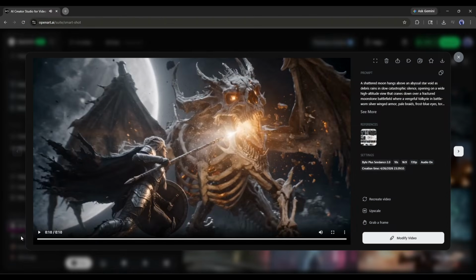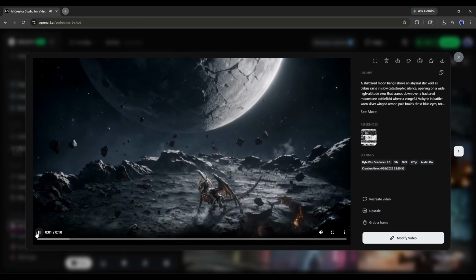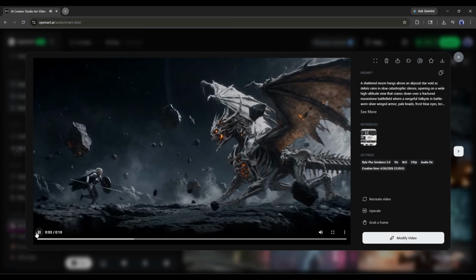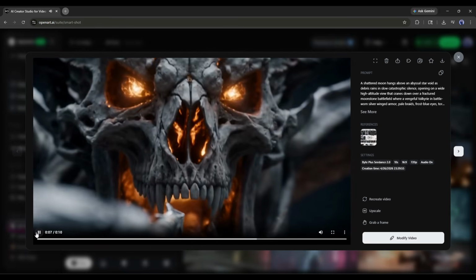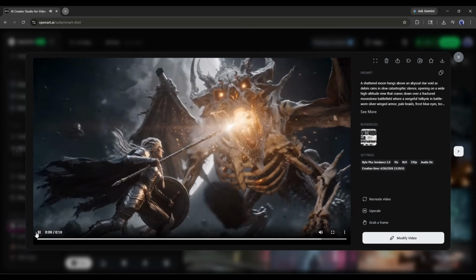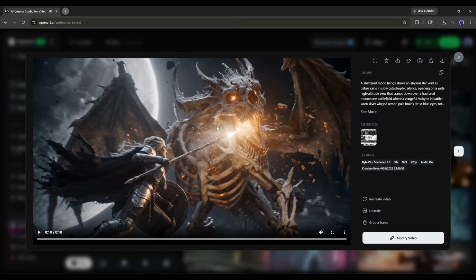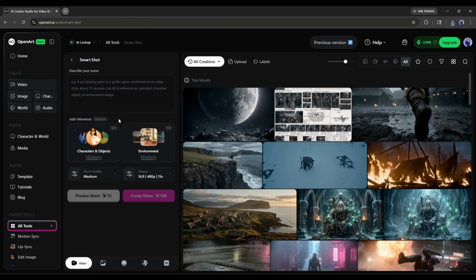Now, where does a real director still win? Intuition, emotion, the ability to react in the moment on set, the lived experience that tells you when something feels off, even if it looks right on paper. Smart Shot can't replace that. But for a solo creator, for someone who doesn't have a crew, a budget, or 3 days to plan, this is the closest thing to having a film production team in your pocket, and that's genuinely new.